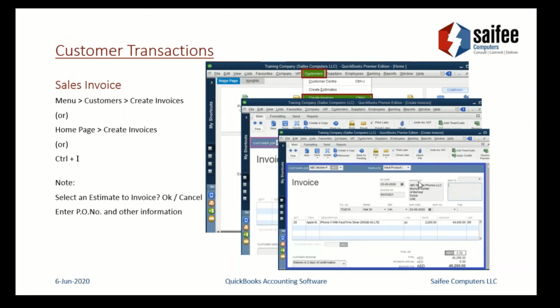You also have the option of entering different addresses. So if the same customer wants you to ship it to different locations, you can do that. Then the next option: in the suppliers, we did bills and payments. In the customers, we have customer invoices and we have receive payments.